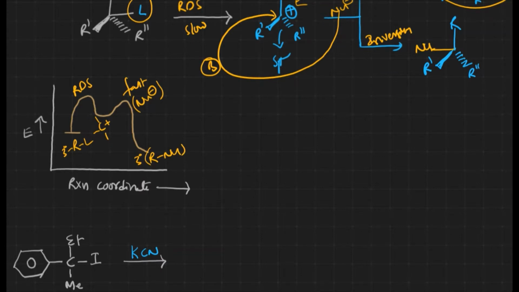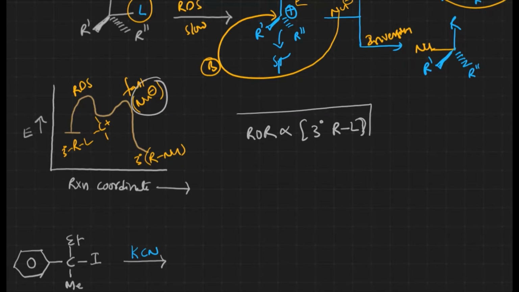Now during the reaction, in the rate determining step, only the alkyl halide substrate is involved, not the nucleophile. That's why the rate of the reaction directly depends on the concentration of the tertiary substrate only, not on the incoming nucleophile.